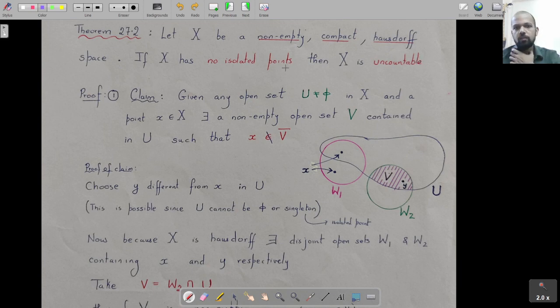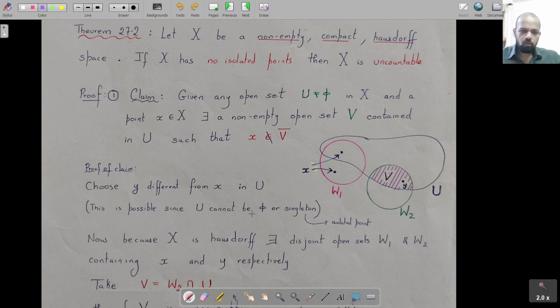R has no isolated points, and in fact, if you look at any closed interval in R, then that will be compact, it will be Hausdorff, it will be non-empty, and then from this theorem you will be able to conclude that any closed interval in R is going to be uncountable, and therefore if a closed interval in R is uncountable, then the whole of R also has to be uncountable.